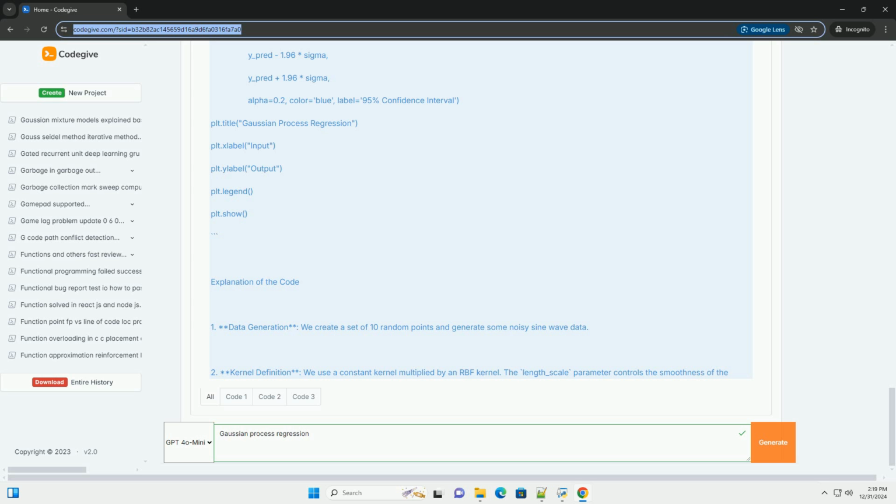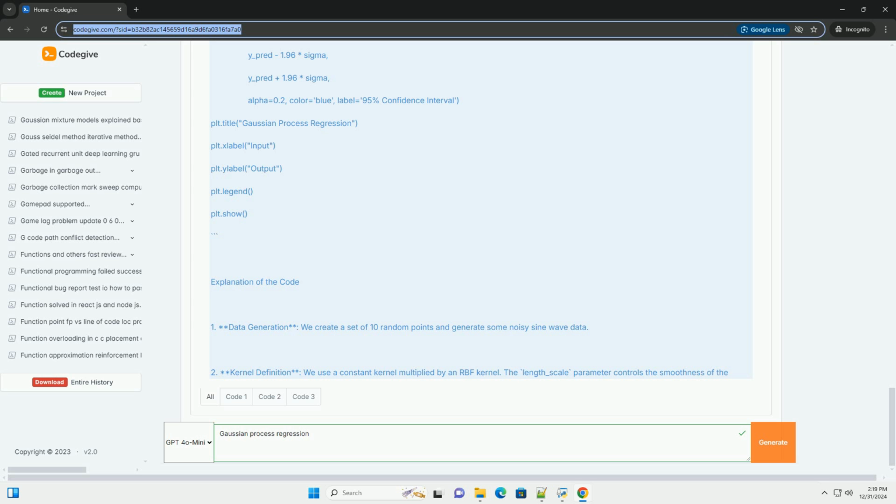1. Data generation. We create a set of 10 random points and generate some noisy sine wave data. 2. Kernel definition. We use a constant kernel multiplied by an RBF kernel. The length_scale parameter controls the smoothness of the function. 3. Model training. We instantiate the Gaussian process regressor and fit it to our training data.